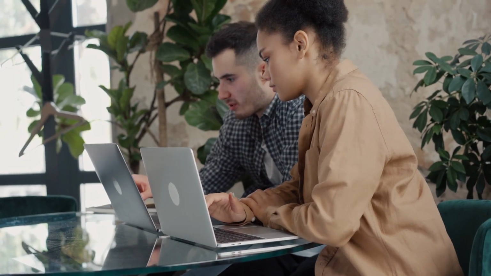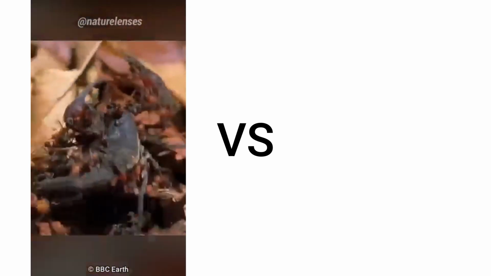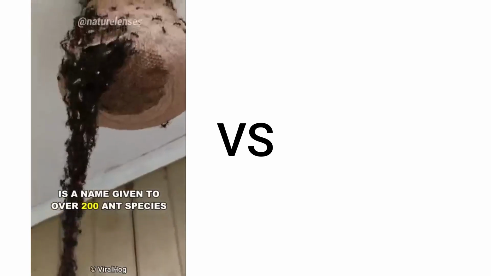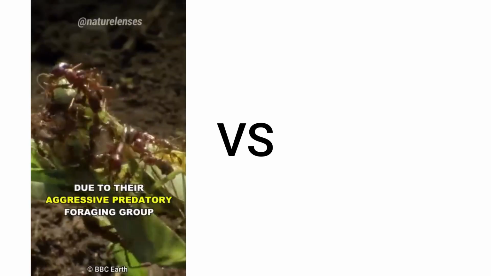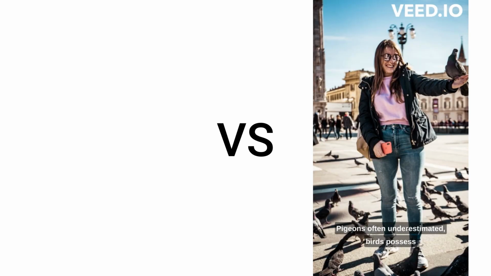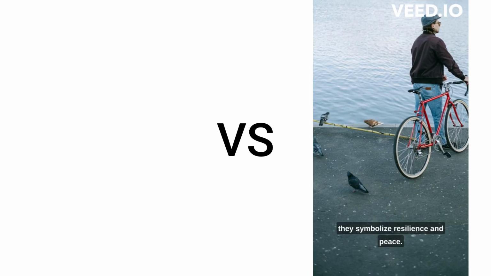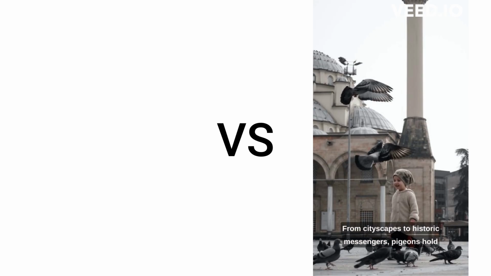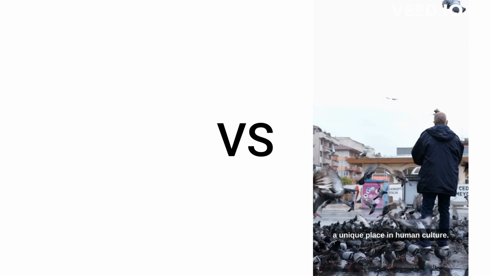Now, let's compare the prospect video with the one we just created. This army of ants eats everything in its path. Army ant is a name given to over 200 ant species in different lineages due to their aggressive predatory foraging group known as raids. Pigeons, often underestimated birds, possess remarkable adaptability and intelligence. Revered for their homing ability, they symbolize resilience and peace. From cityscapes to historic messengers, pigeons hold a unique place in human culture.